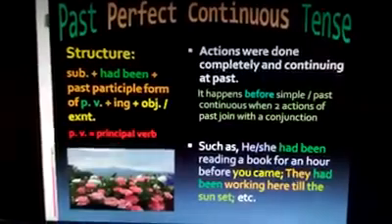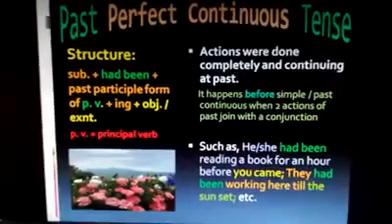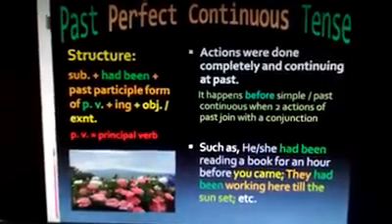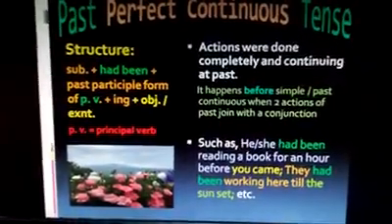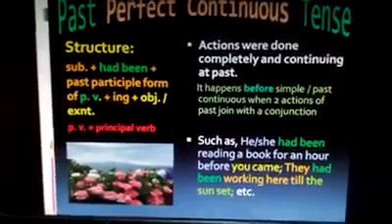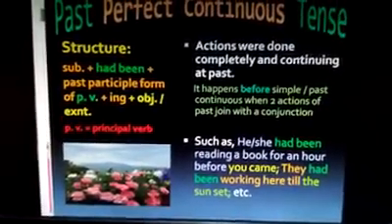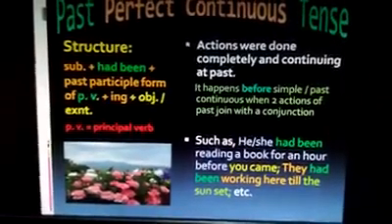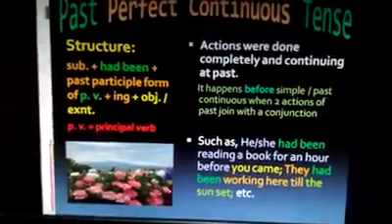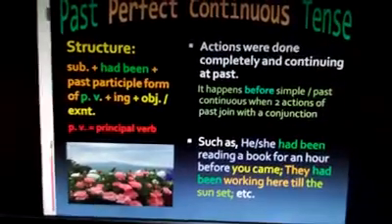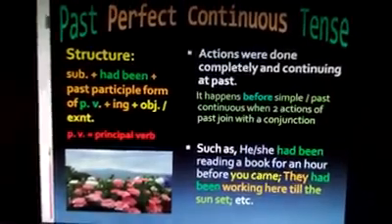Past perfect continuous tense. Structure: subject plus had been plus past participle form of PV plus ing plus object or extension. Actions are done completely and continuing at past. Here is also an explanation of using this tense.